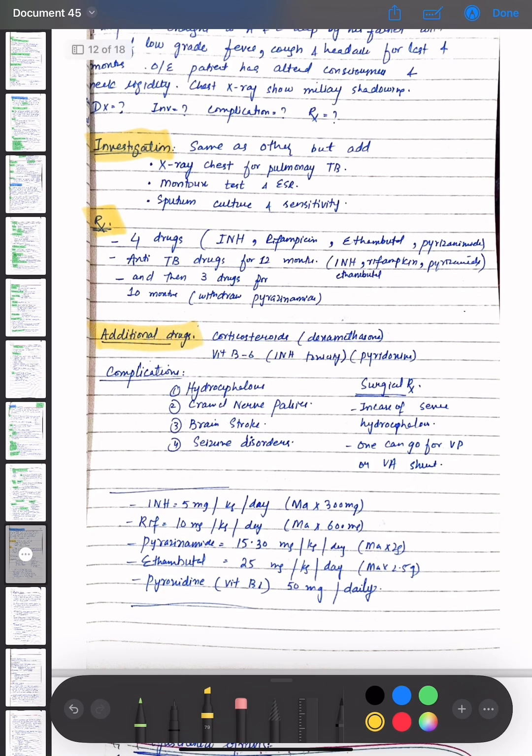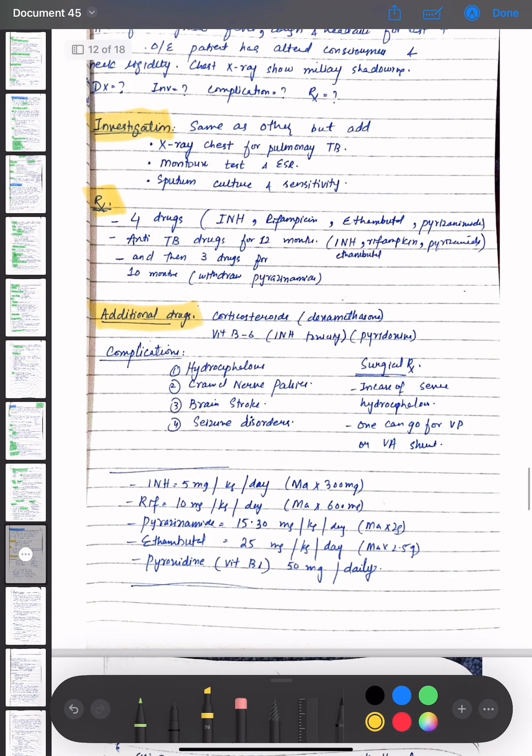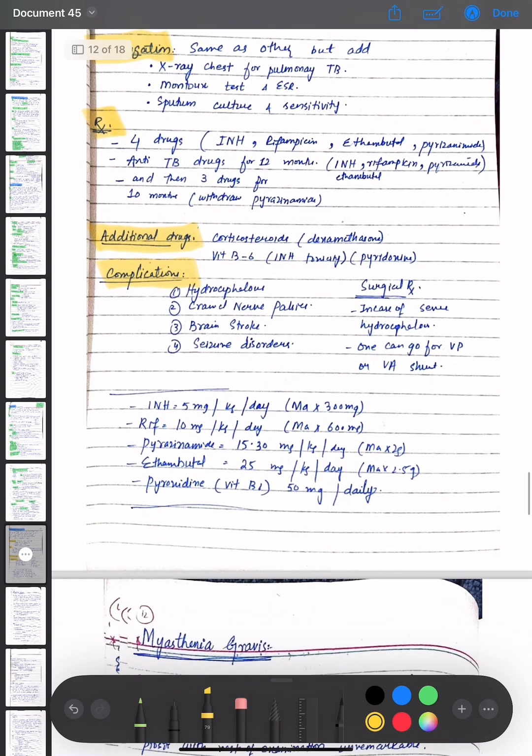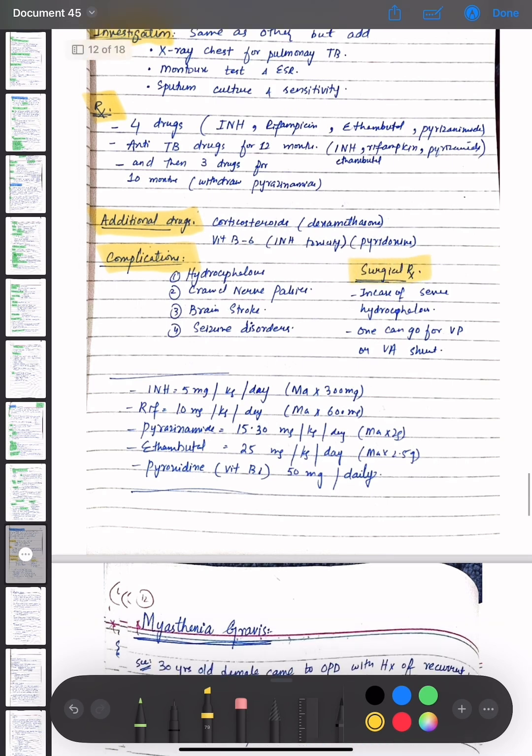Okay. The additional drugs that are given are corticosteroids, that is dexamethasone, and vitamin B6, that is pyridoxine, because isoniazid causes toxicity. Okay, the complications of tubercular meningitis are hydrocephalus, cranial nerve palsy, brain stroke, and seizure disorder. The surgical treatment, in case of severe hydrocephalus, one can go for VP or VA shunt.